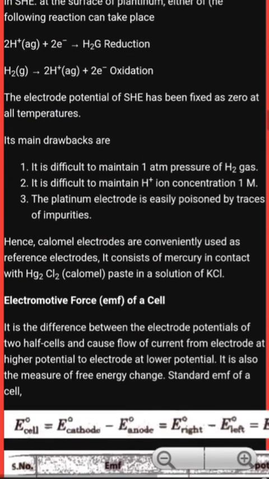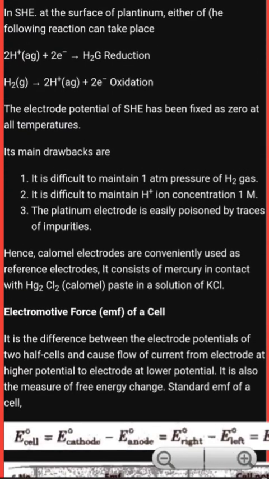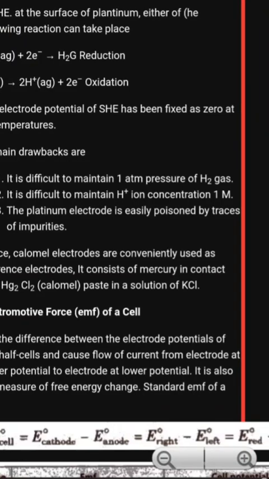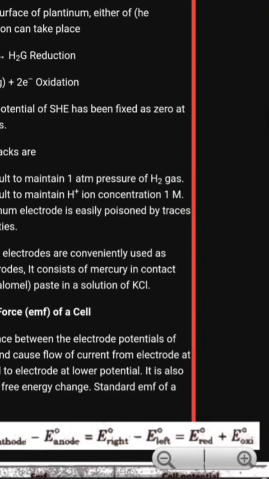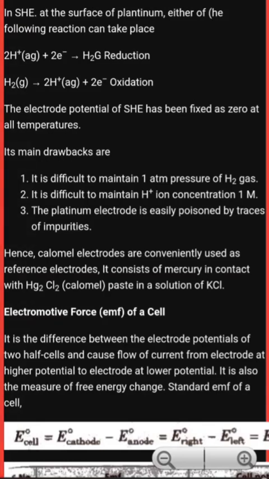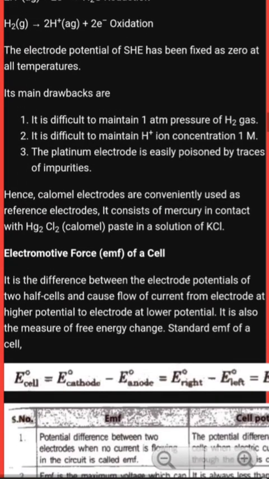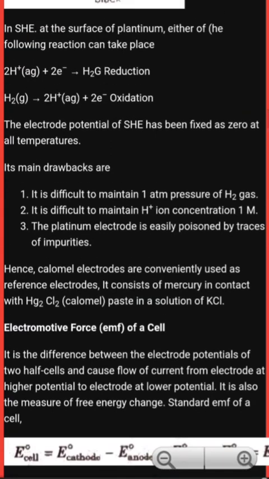Standard EMF of a cell is denoted like this: E naught cell equals E cathode minus E anode. In other words, cathode is indicated on the right side and anode on the left side, so it is E naught right minus E naught left. So this is the calculation of electromotive force of a cell. In this video we will discuss till here. After that we will discuss in our next video, because the video is going to be very lengthy.